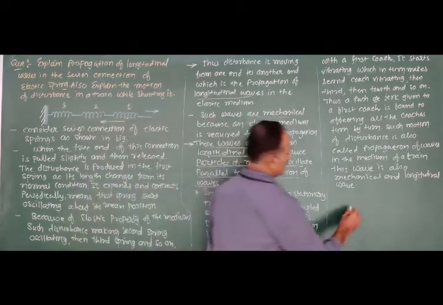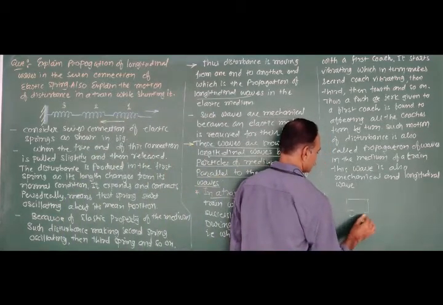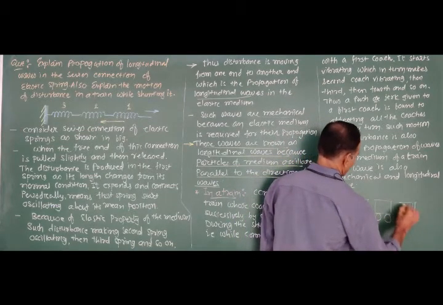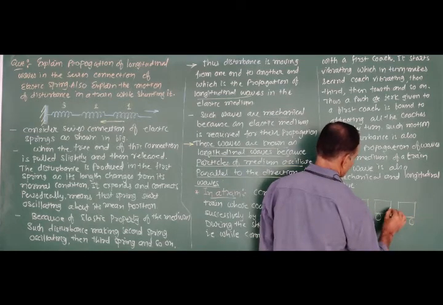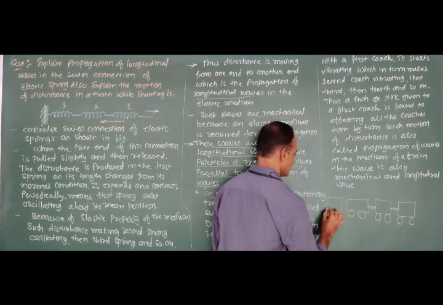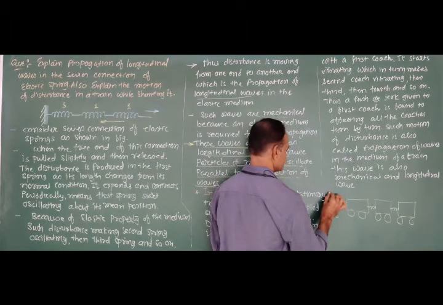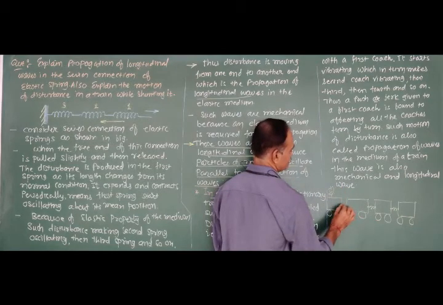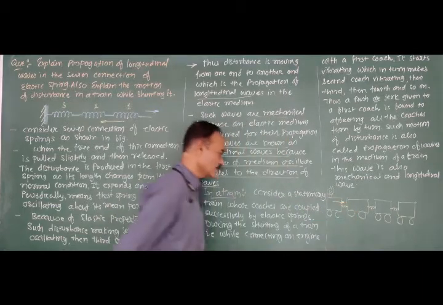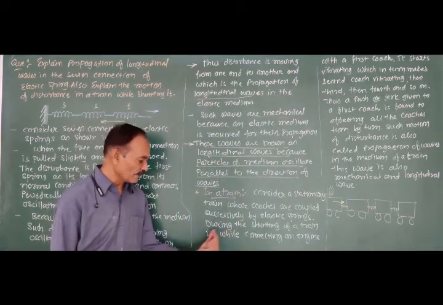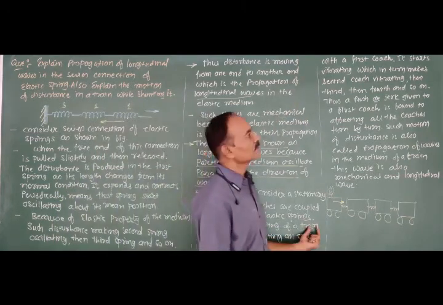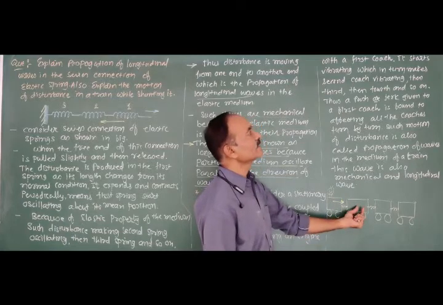We know that the coaches of the train are successively connected by elastic springs, like this. When the engine of a train is connected with the first body, during the shunting of a train, that means while connecting an engine with the first coach, it starts vibrating.